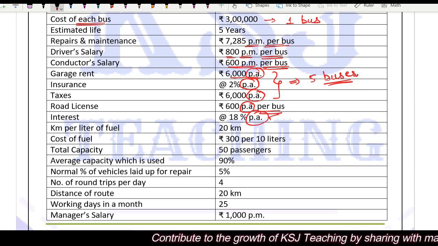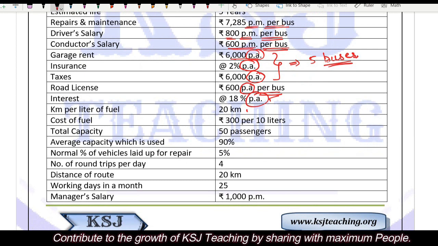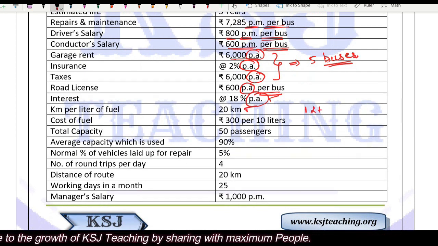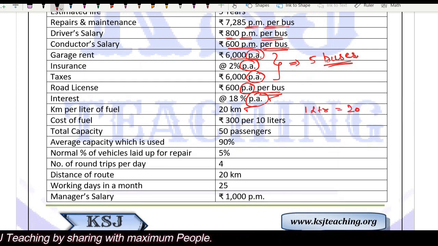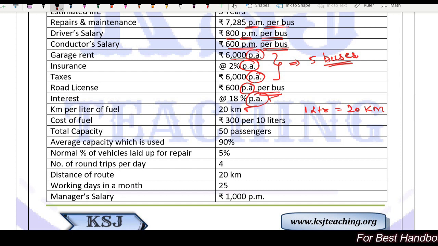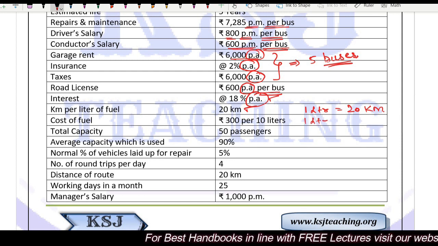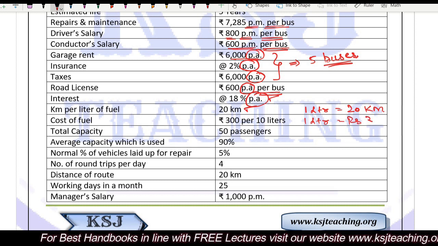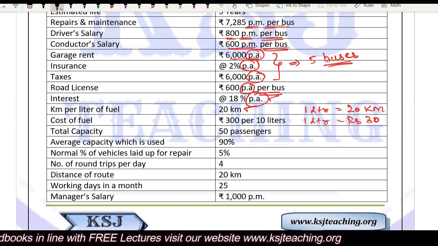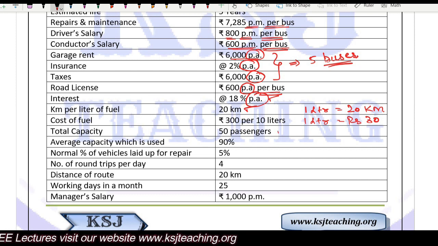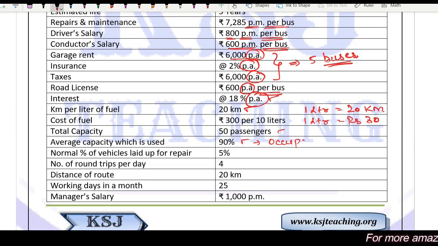After that, kilometer per liter of fuel is 20 kilometer. That is 1 liter. This is the average basically. In 1 liter, you can go for 20 kilometers. What is the cost of fuel? 300 per 10 liters, or we can say that cost of 1 liter fuel is rupees 30. After that, total capacity 50 passengers. Average capacity which is used 90%. This is the occupancy rate that is given to you.